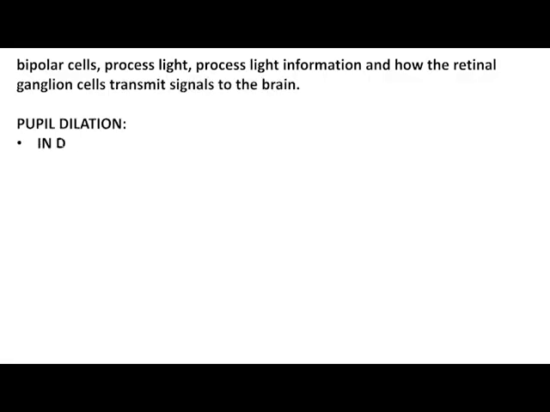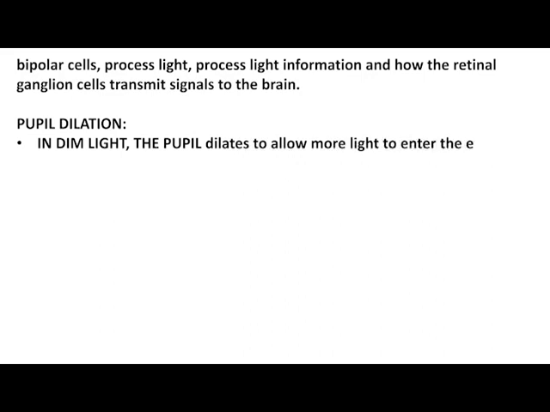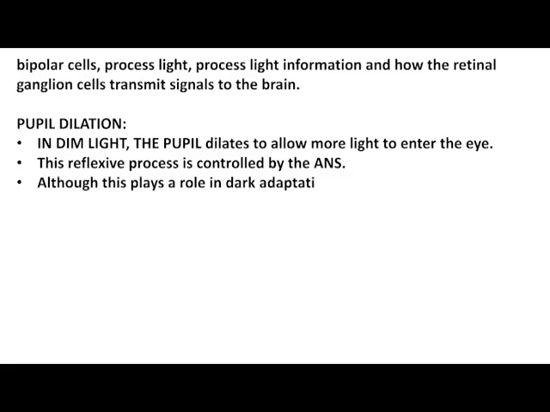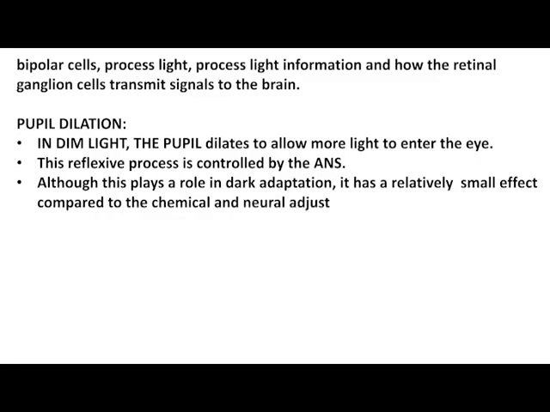Pupil dilation. In dim light, the pupil dilates to allow more light to enter the eye. This reflexive process is controlled by the ANS. Although this plays a role in dark adaptation, it has a relatively small effect compared to the chemical and neural adjustments in the retina.